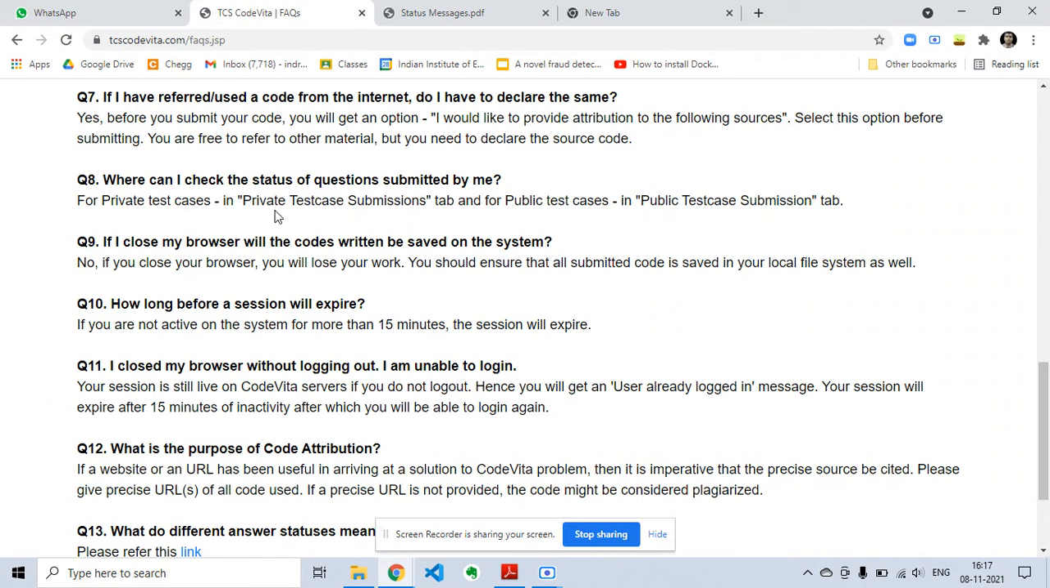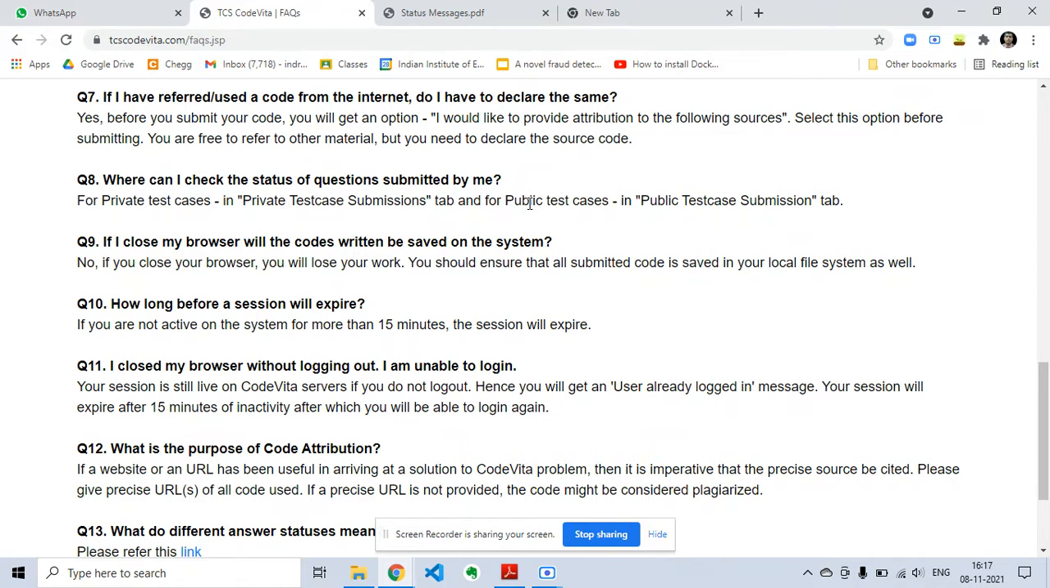Where can I check the status of questions submitted by me? For private test cases, in the private test case submissions tab, and for public test cases, in the public test case submissions tab, you can check how many test cases you have cleared. So that's the way you can check the status of each of your questions.